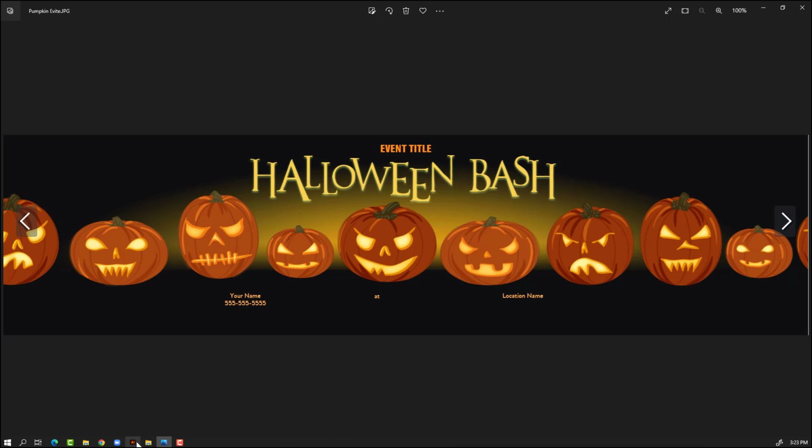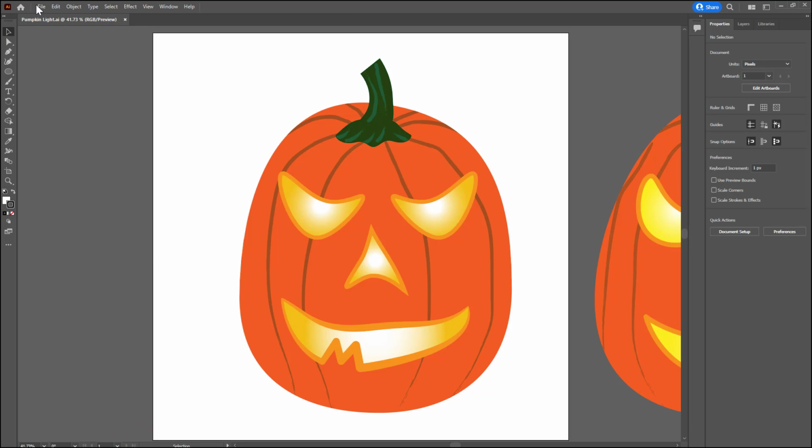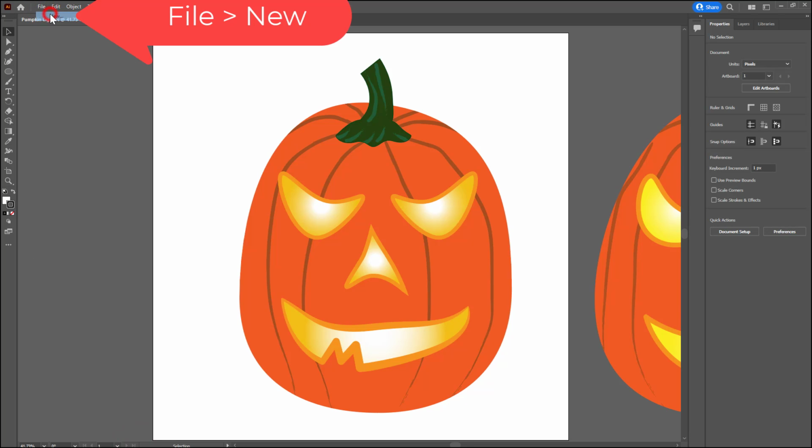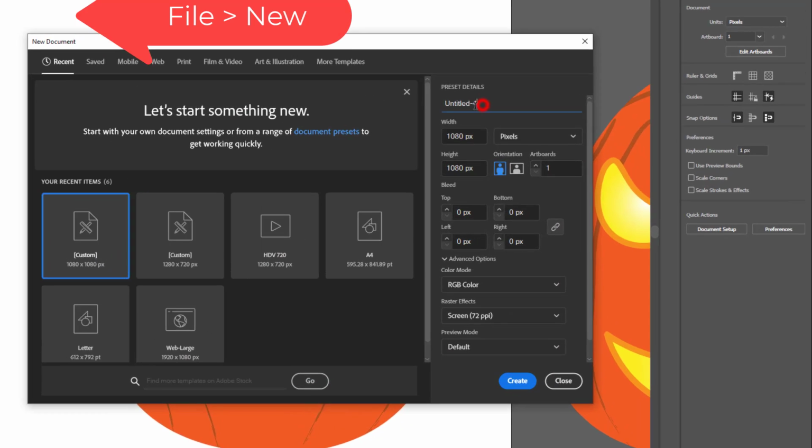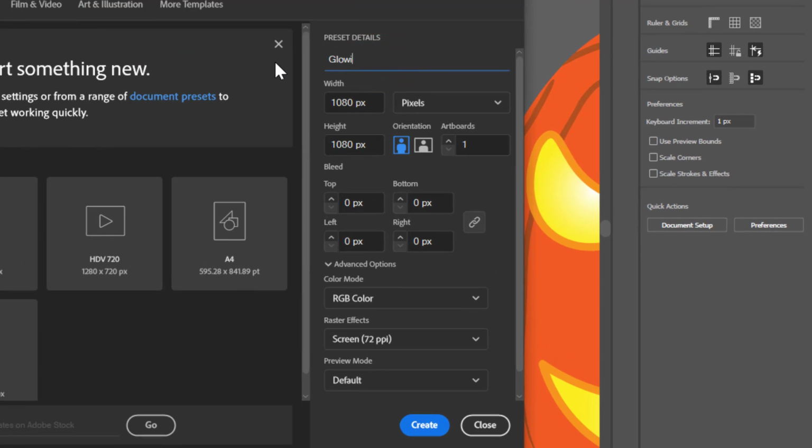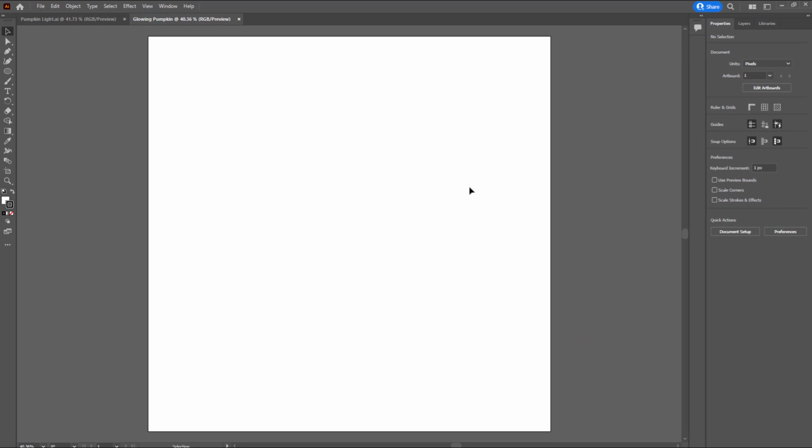Let's go back to Illustrator and create a new document. Go to File, New, and title it Glowing Pumpkin. Set the size to 1080 pixels by 1080 and leave the rest of the options at the defaults. Click the Create button and you will have a blank document.